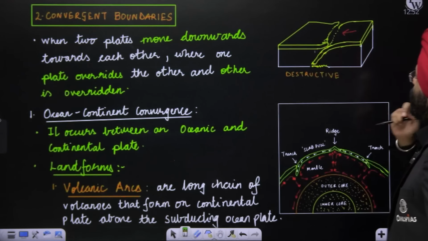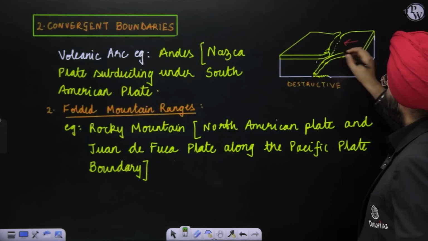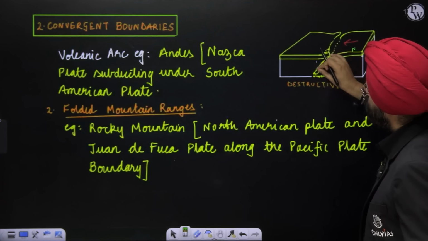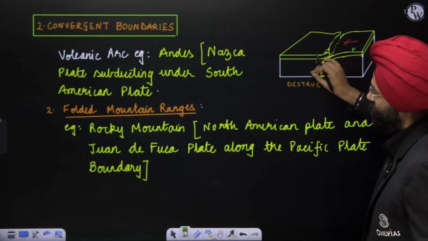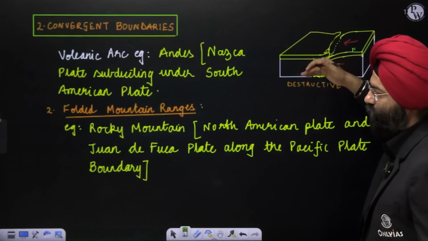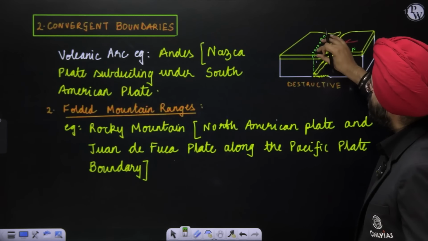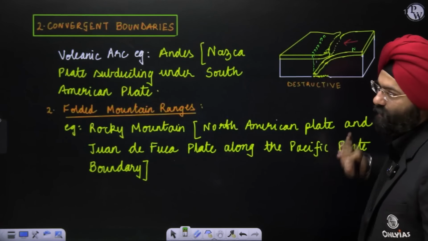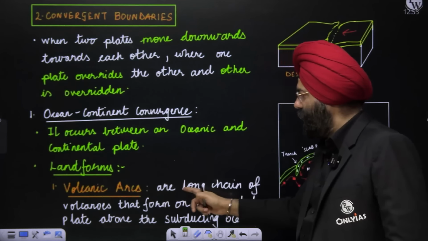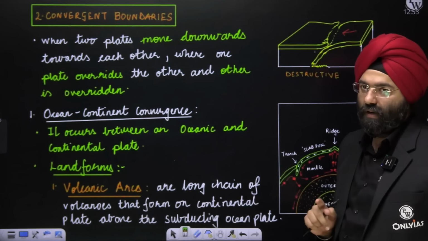Now see here. This is, let us say, the direction, the Nazca plate, this is the South American plate, it is going on. Now over here, because a lot of pressure is being exerted, it is moving down, it will slowly melt. It will lead to again a pressure being exerted as a counter force, and over here volcanic eruptions might take place. And a chain of, let us say, volcanoes will form. That is why if you see, the Andes is basically a volcanic arc. Volcanic arc, a long chain of volcanoes that form on the continental plate above the subducting oceanic plate.